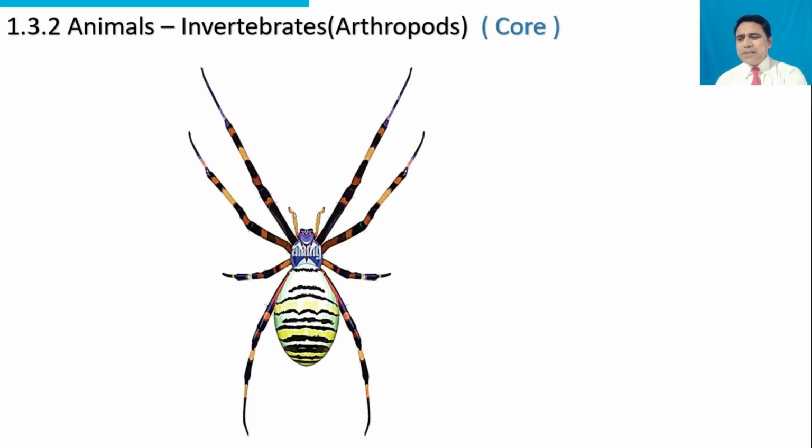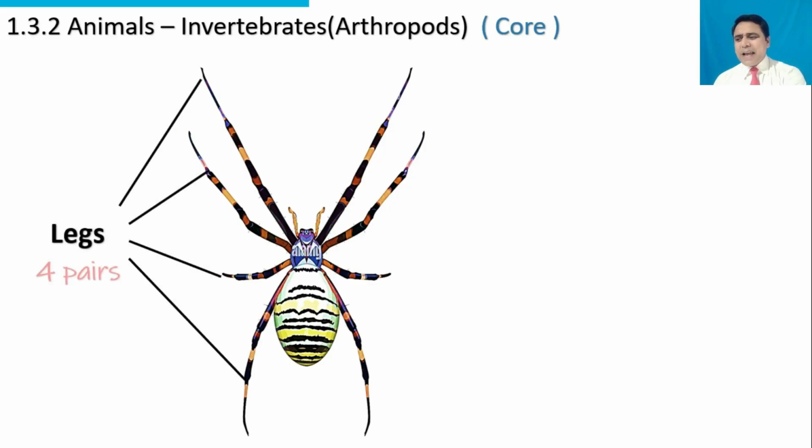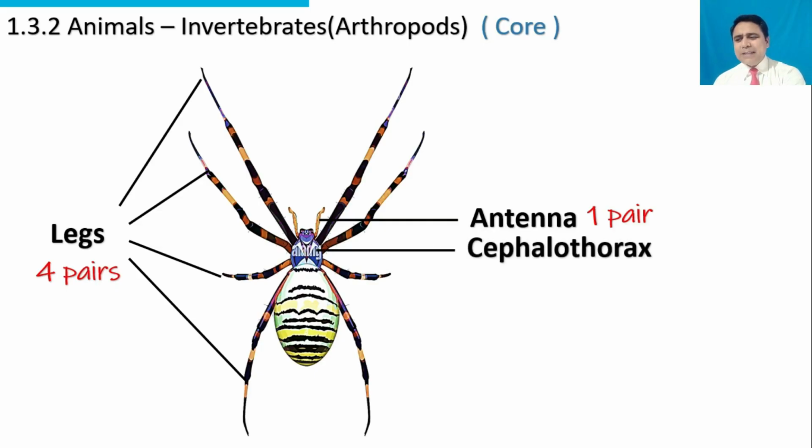This is a representative of class arachnids. They have four leg pairs, one pair of antenna, cephalothorax, and abdomen.